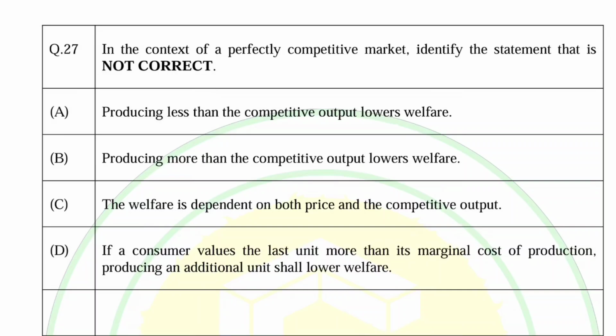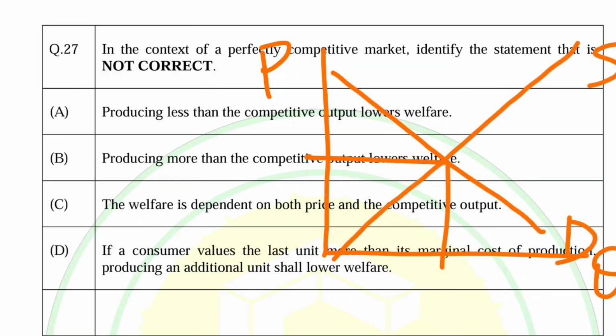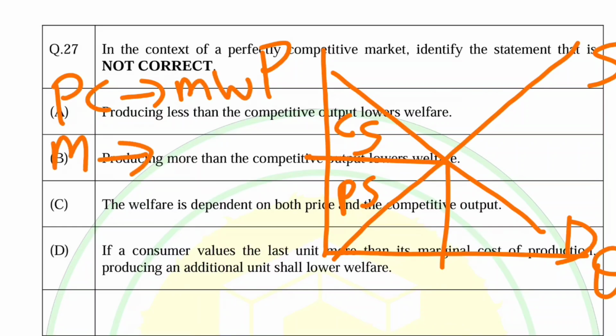Let us see. So if we have perfectly competitive, we have output here, price here, this is downward demand sloping demand function, we have the supply function. In case of perfect competition, we know we have the maximum welfare, that is we have maximum consumer surplus, producer surplus, and we have zero deadweight loss in case of perfect competition. So in case of perfect competition, we have maximum welfare, and in case of monopoly, we know we have least welfare.